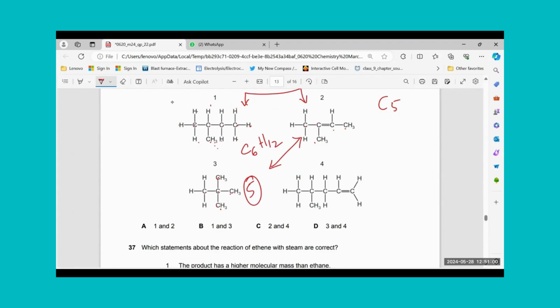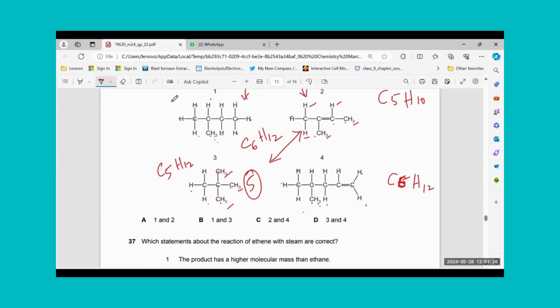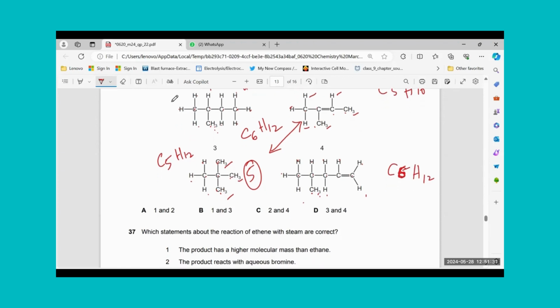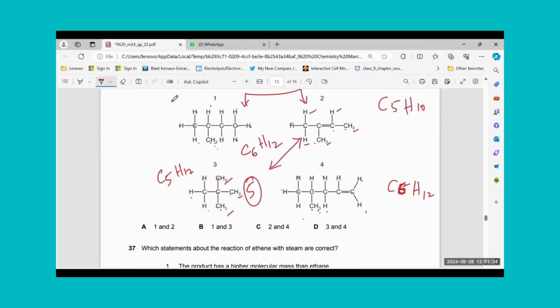Let me count all the hydrogens. 3, 4, 5, 6, 7, 8, 9, 10, C5H10. Here I have 3, 3, 3, 9, 10, 11, 12, C5H12. So that means 2 and 3 are not the isomer. 1 can be the isomer for 4. Let's check it. 1, 2, 3, 4, 5, C5 and C6, sorry, C6. 1, 2, 3, 4, 5, 6, 7, 8, 9, 10, 11, 12. Yes, C6H12. So 1 and 4 are the isomer. But it's not given over here. Have I not counted them properly?